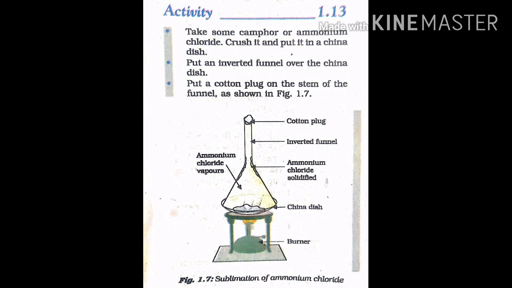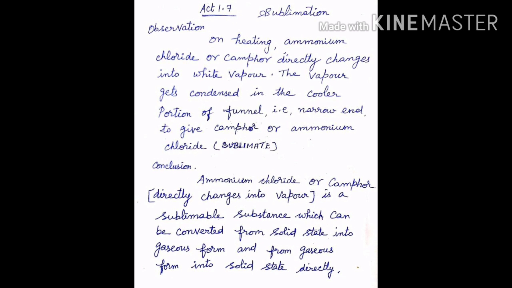What do you infer from the above activity? On heating, ammonium chloride or camphor directly changes into white vapor. The vapor gets condensed in the cooler portion of the funnel, that is, the narrow end, to give camphor or ammonium chloride, that is, the sublimate.